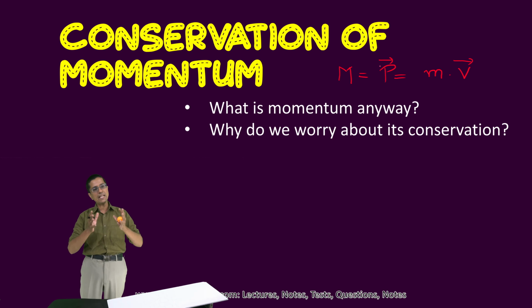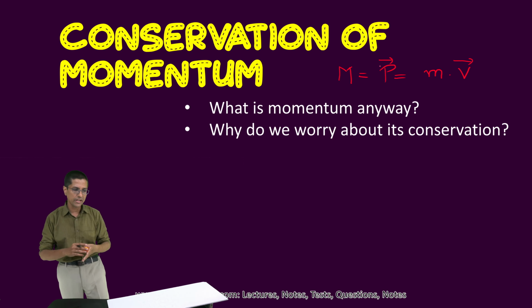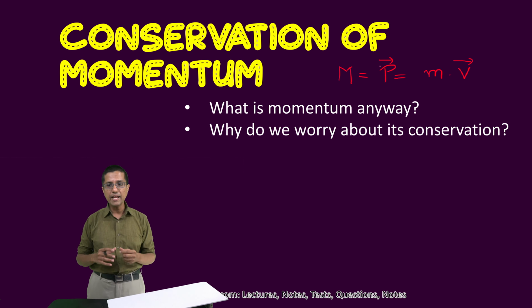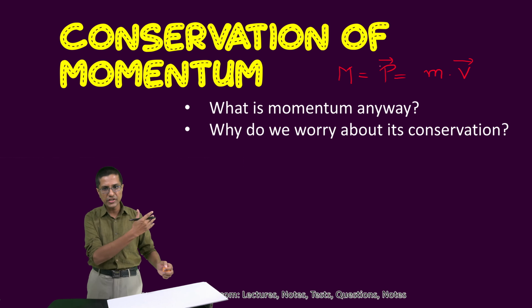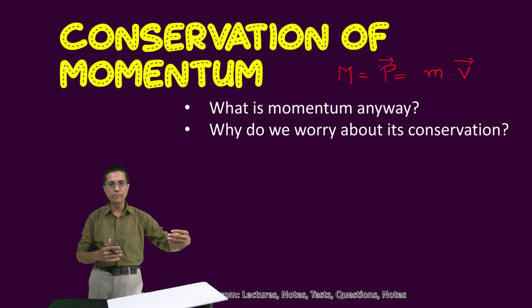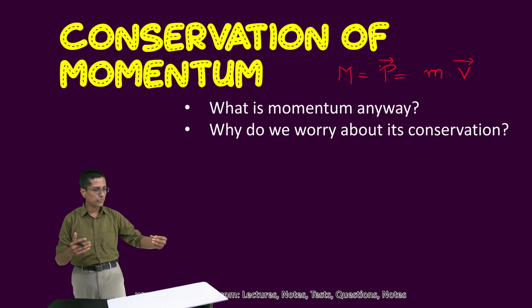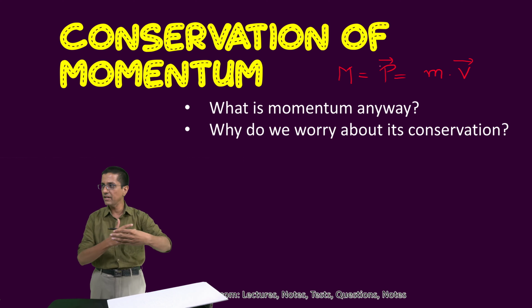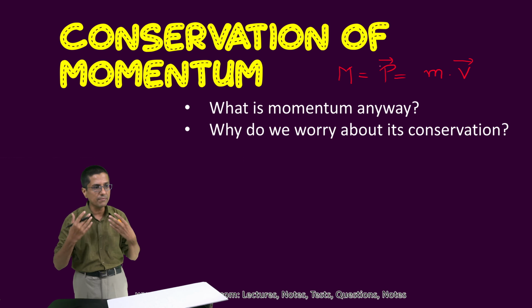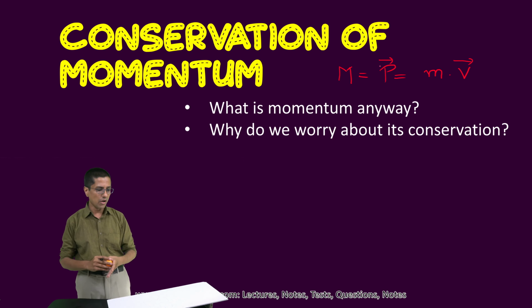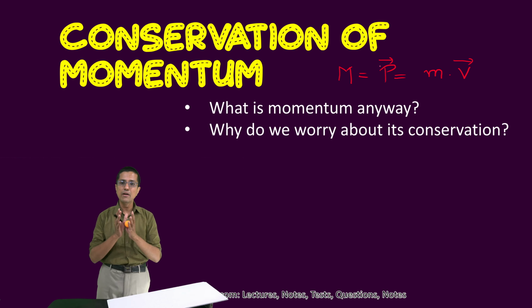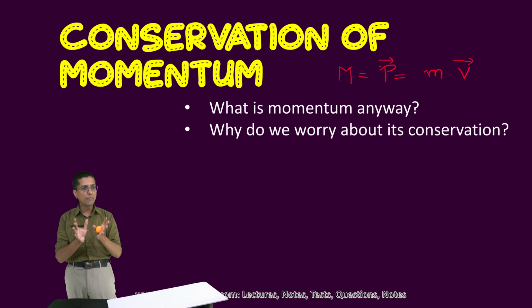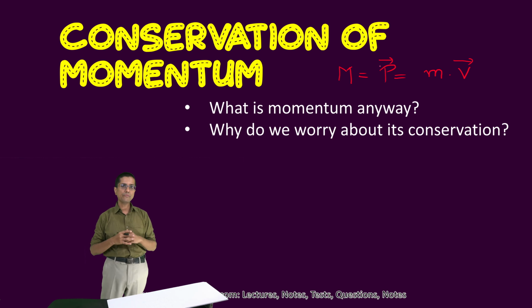So momentum has the same direction as the velocity of the body, and really my momentum when I am moving in this direction is different than my momentum when I am moving in this direction. And if I have to change the momentum of a body from this direction to this direction, then I have to apply some force. So these two momentums, although they might be the same in magnitude, are very different because momentum is actually a vector quantity.